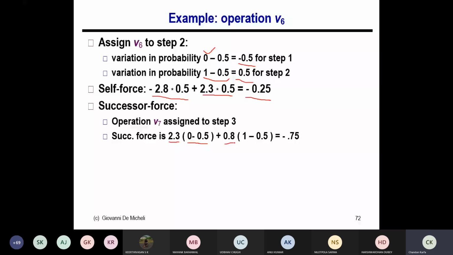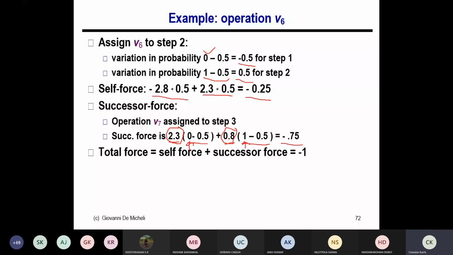So it is basically the summation of these two, which is basically minus 0.75. You understand this? This cannot be scheduled in timestamp 2, so that's why I put 0 here. It will be scheduled in timestamp 3 only, so I put 1 here, and this is the probability distribution of the multiplier in timestamps 2 and 3. So what is the total force? It is basically self force plus successor force, which is minus 0.25 plus minus 0.75, which is basically minus 1.